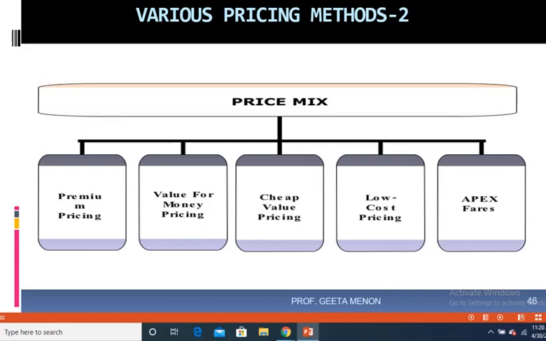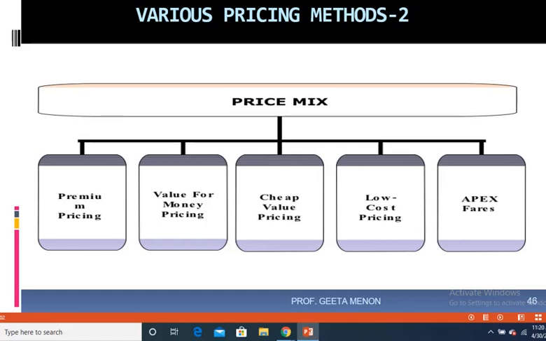So let's look at some of the pricing methods. You have over here premium pricing, value for money pricing, cheap value pricing, low cost pricing, and apex fares. Now, to give a simple example of these different types of pricing, if you think about your travel in a train, this graphical representation also looks as though you're traveling in different coaches of a train.